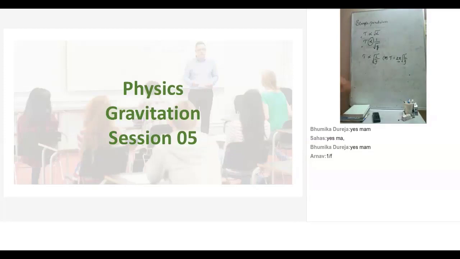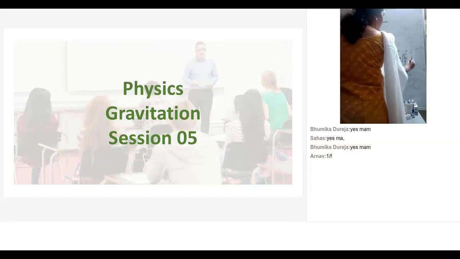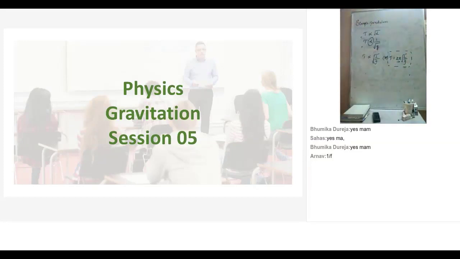So this is the expression used to calculate time period of a pendulum. I repeat once again, L is the effective length of the pendulum, g is acceleration due to gravity, and time period, of course, is measured in seconds.